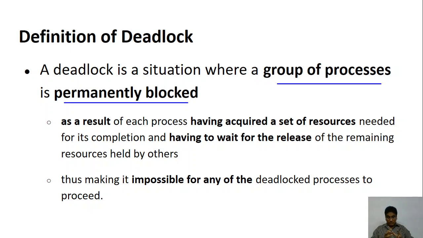So each process is holding some set of resources which is required by it, but it is waiting for the others to release the remaining resources. Thus making it impossible for any of the processes to continue. So we say that it is deadlocked.